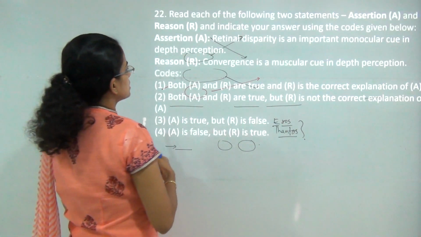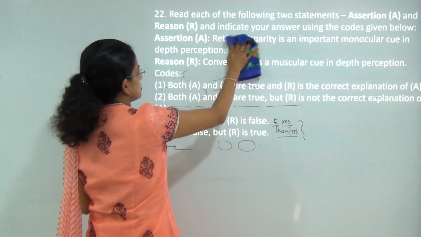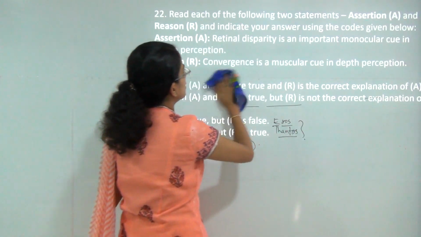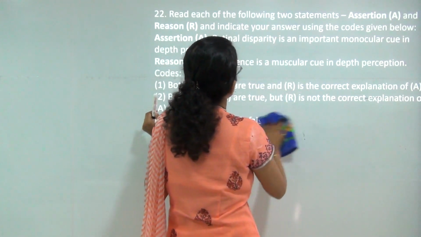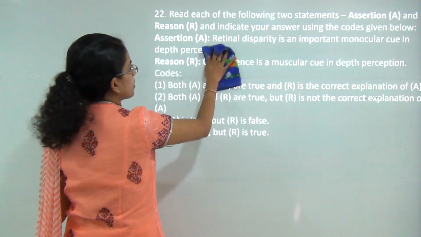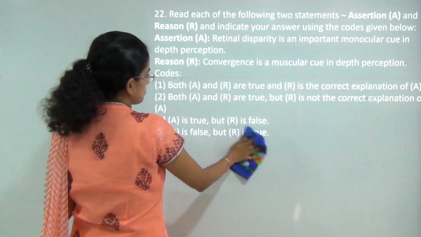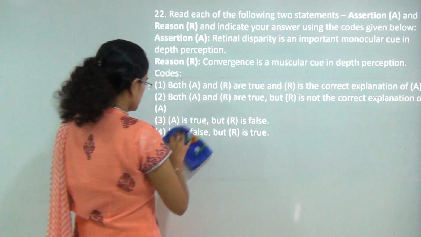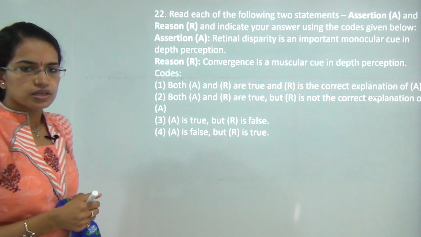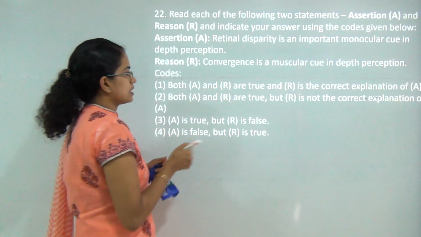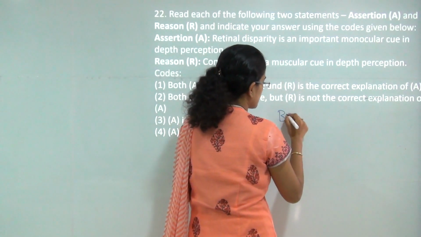The next question is, you have 2 statements for assertion and reason. Now the first statement is, retinal disparity is an important monocular cue in depth perception. Now the first statement itself is incorrect because both convergence and retinal disparity are binocular cues.